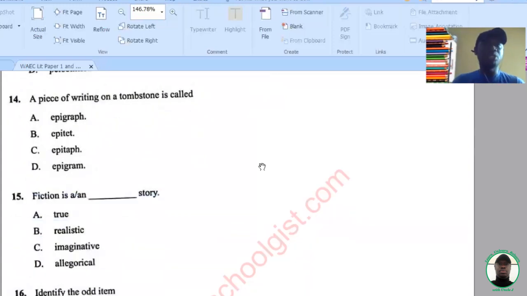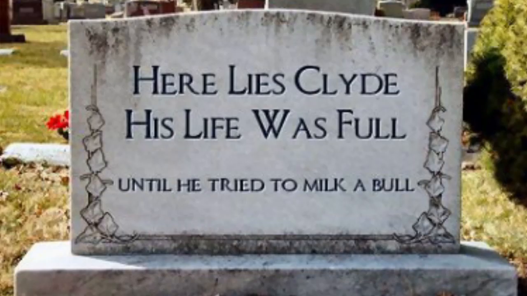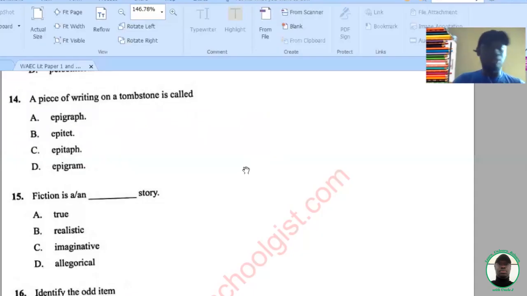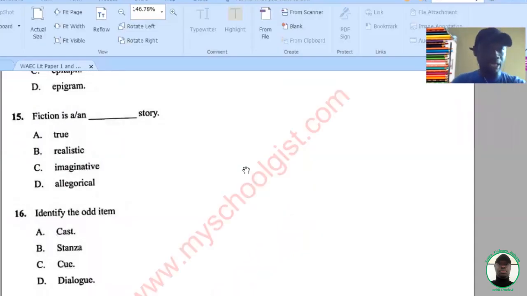Question 14, a piece of writing on a tombstone is called an epitaph. An epigram is a short poem, looks like paradox, but written in verses. So the correct option here is epitaph. Fiction, now this one seems like a bonus. Fiction is an imaginative story, not true.